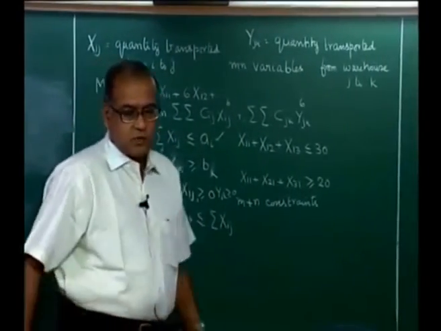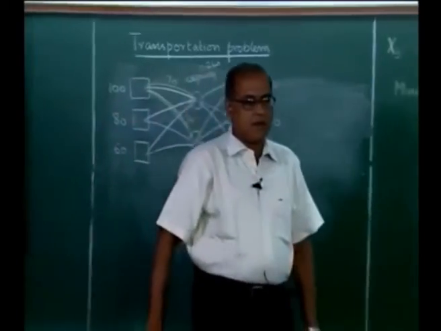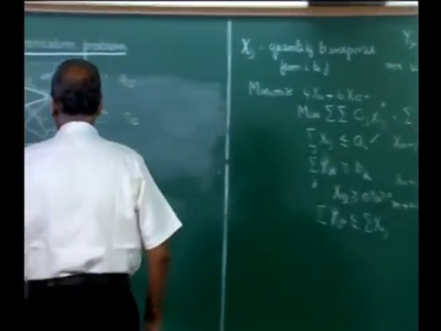The optimal solution is shown here with x 11 equal to 70 and x 12 equal to 30. So, x 11 will be 70, x 12 will be 30 from here, 2 2 is 80, 3 2 is 60.